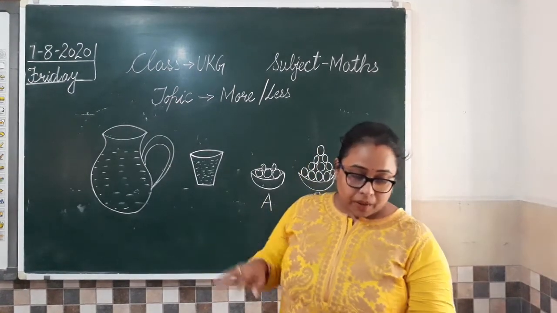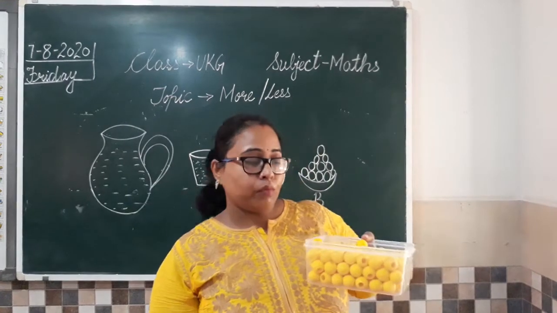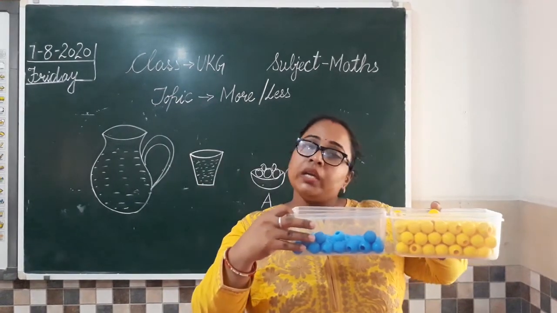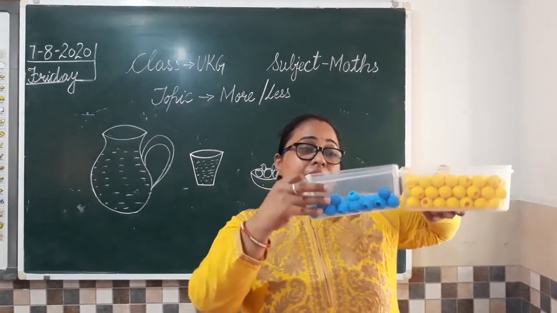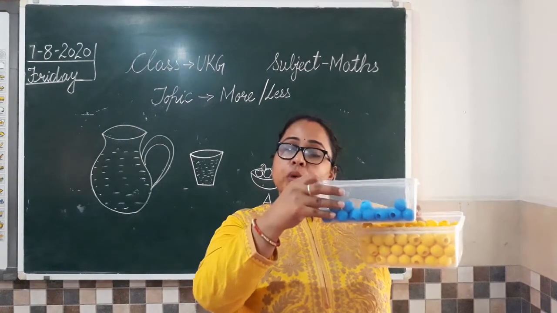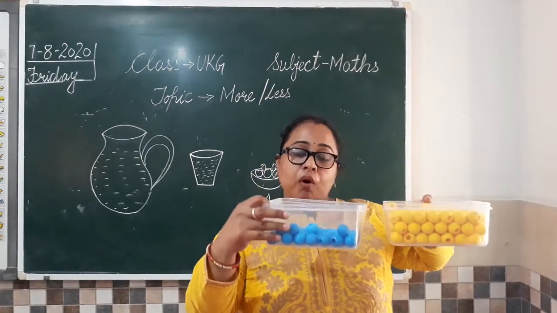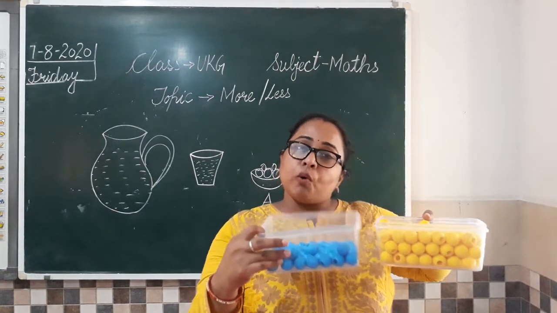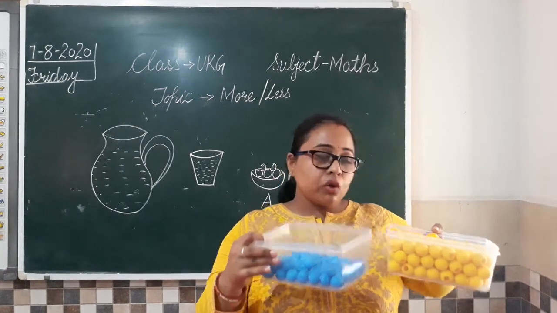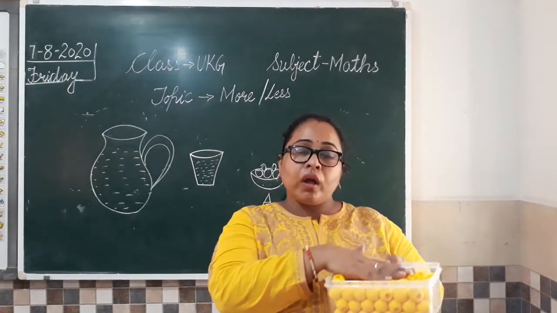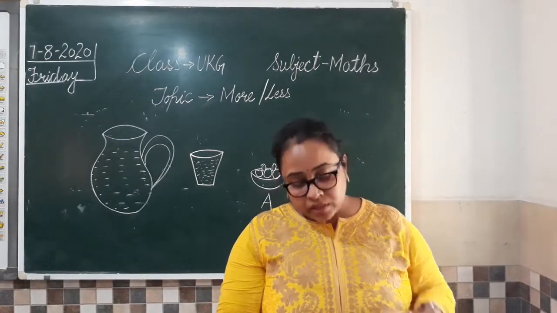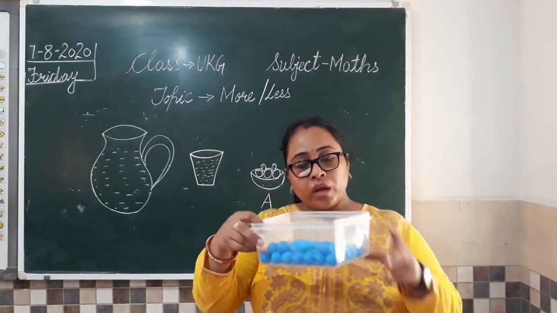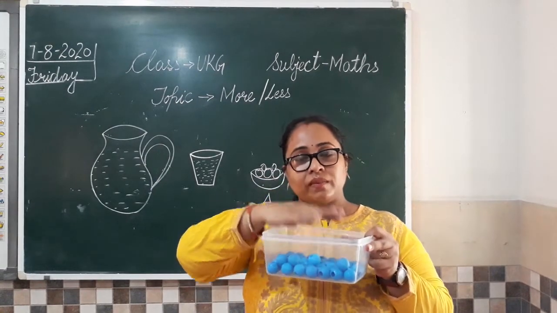In this case, अब एक और third case जो बीच का मैम ने आपको दिखाया, we are having two equal size boxes. लेकिन हम देख के बता सकते हैं because this box is full and this box is half full. Empty तो नहीं बोलेंगे, this box is half full. So we can tell अब जो पूरा भरा हुआ है that is having more objects compared to the one which is having less. ठीक है?